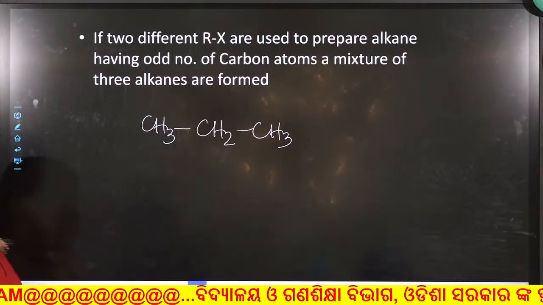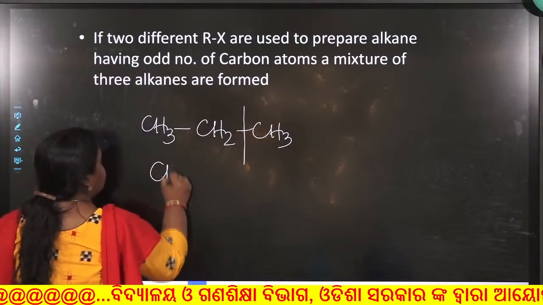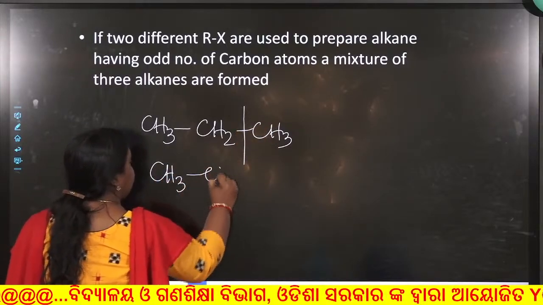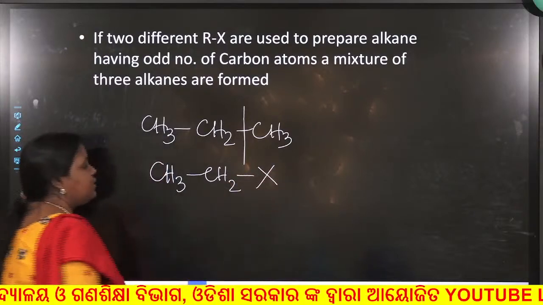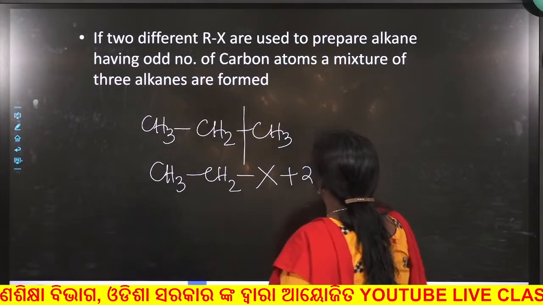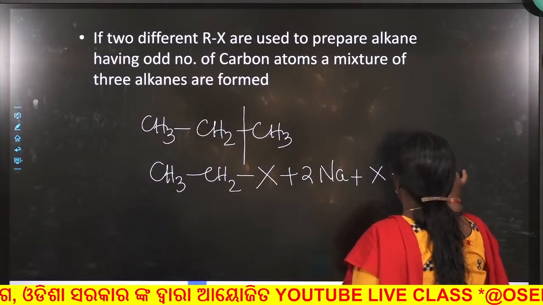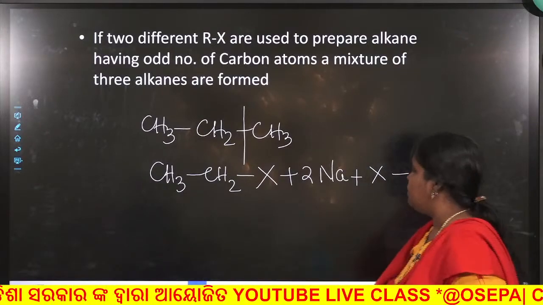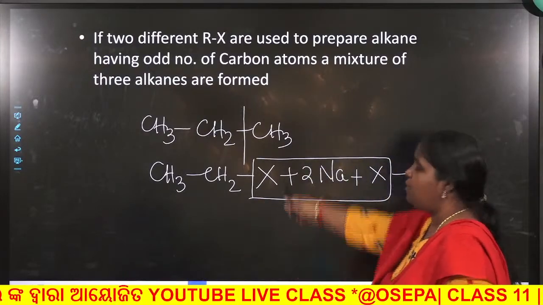So in order to prepare propane, I have to take CH3CH2X, halogen, and 2Na plus XCH3, so that NaX will get removed and you will get propane.